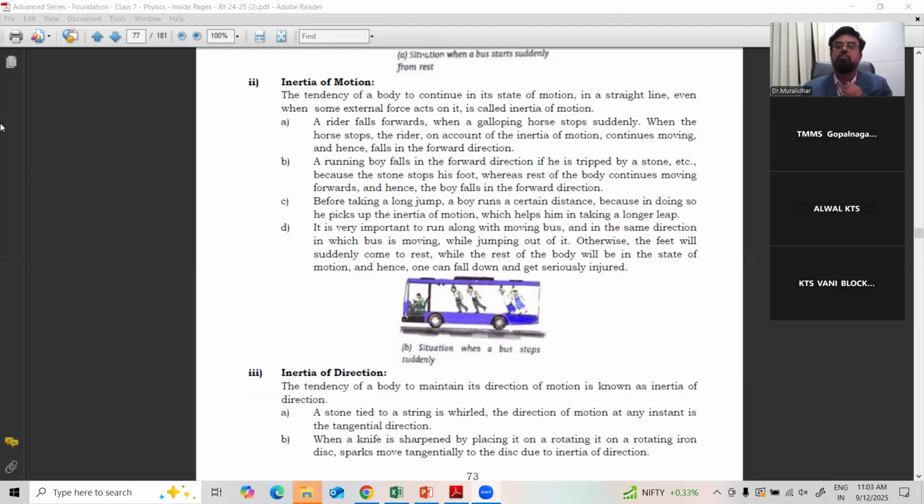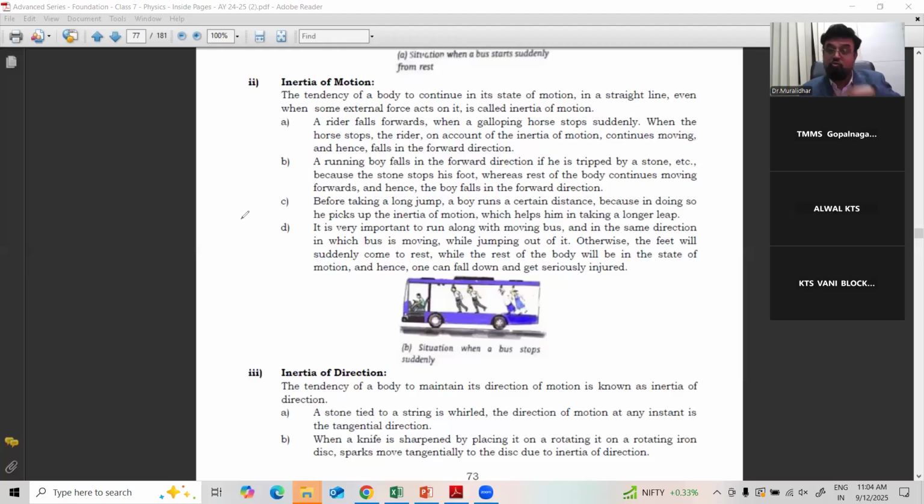Because our body is in motion along with the bus, when the bus suddenly stops, our body does not stop because of its tendency. Similarly, there are many examples. A rider going on horseback: when a galloping horse stops suddenly, the rider, on account of inertia of motion, continues moving and hence falls in the forward direction. A running boy falls forward when tripped by a stone.